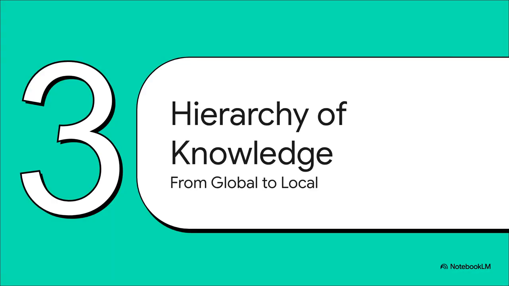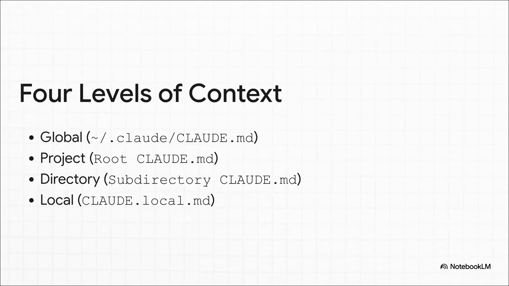Now, this constitution, it's not just a single one-size-fits-all document. You can actually provide context at different levels of detail. It's kind of like having a big, high-level company policy handbook, and then a project-specific guide for your team, and then maybe a super detailed cheat sheet for one very specialized task. So let's break down how this hierarchy actually works. There are 4 different levels.